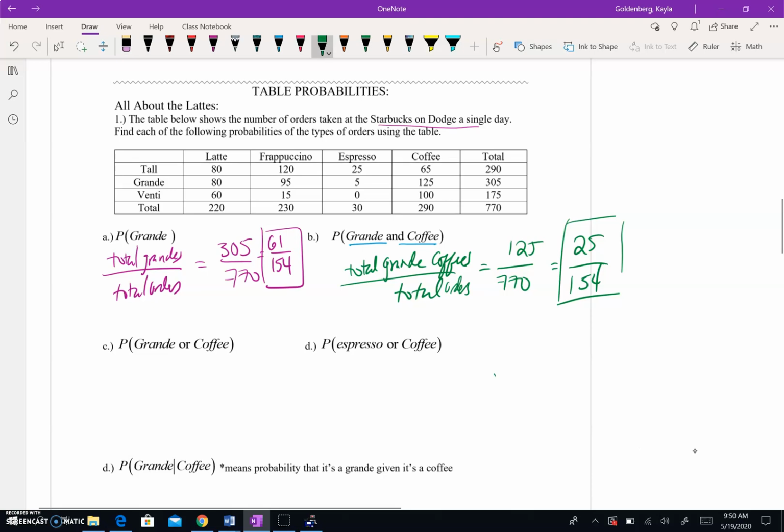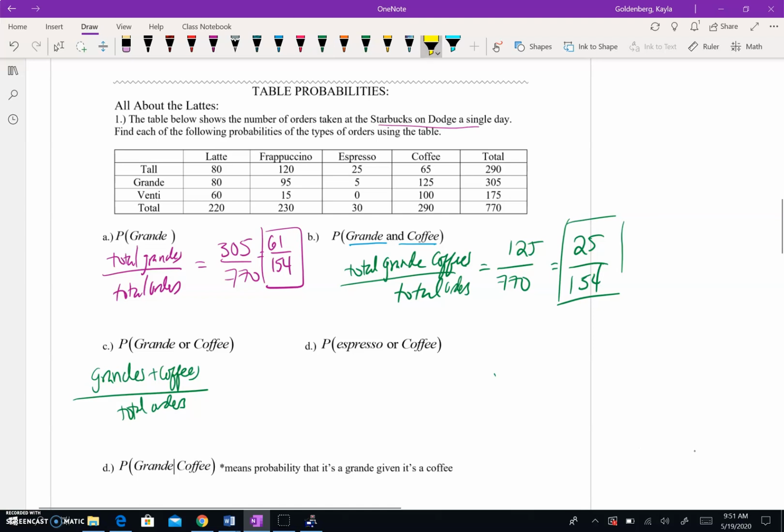So we want all the grandes plus the coffees over your total orders. You can kind of think about this like, remember when we did some basic probability at the beginning and we looked at picking Halloween candy. If I want the probability I could choose a Snickers or a Milky Way, adding all the Snickers and all the Milky Way together.